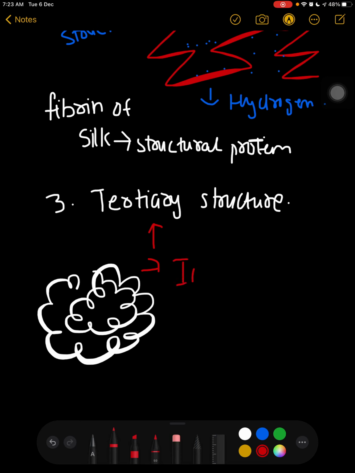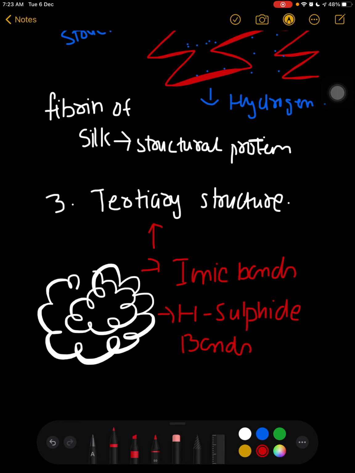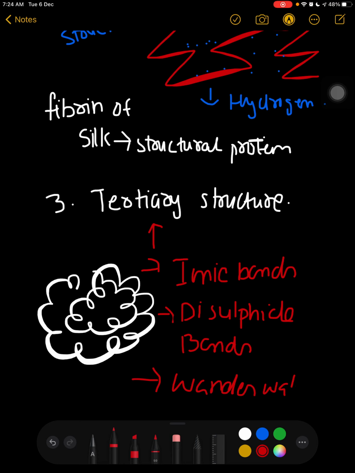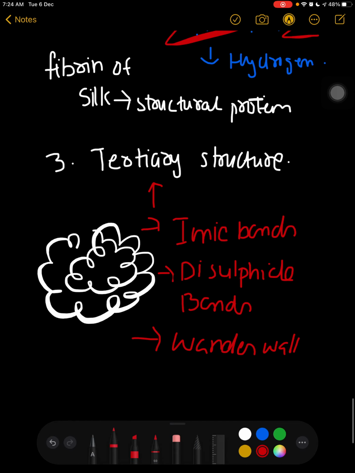Actually they are bonded by ionic bonds, and by disulfide bonds, and by van der Waals forces too.